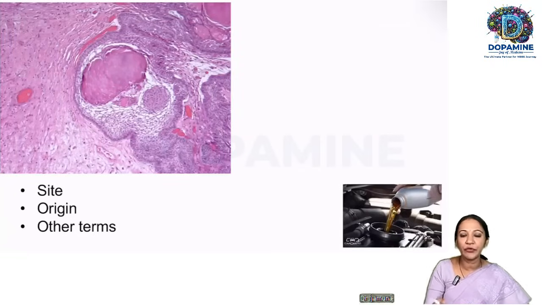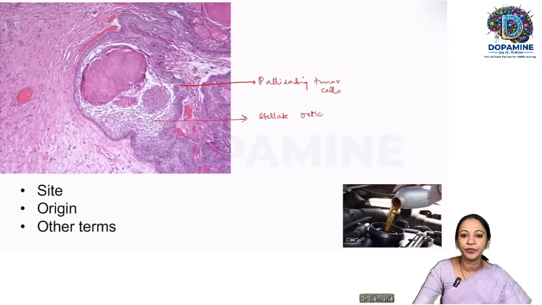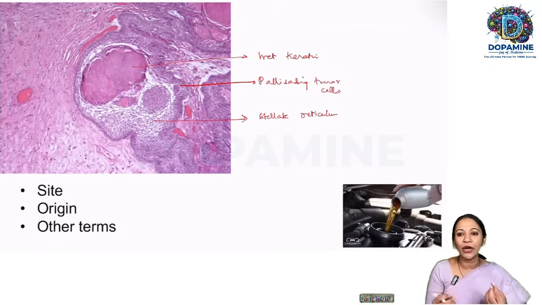So this is the appearance of craniopharyngioma, where you see, just like schwannoma, we saw Verocay bodies, here also we have palisading tumor cells. So palisading tumor cells, the central star-shaped cells, so we use the term stellate reticulum. And inside you get, what do you call this? Wet keratin. The soggy, wet keratin will be there. Normal keratin will be dry and flaky, isn't it? Here it will be edematous, wet keratin. So a tongue-like projection of the tumor cells with palisading arrangement in the periphery, central stellate reticulum and wet keratin, which is a classic picture of craniopharyngioma.